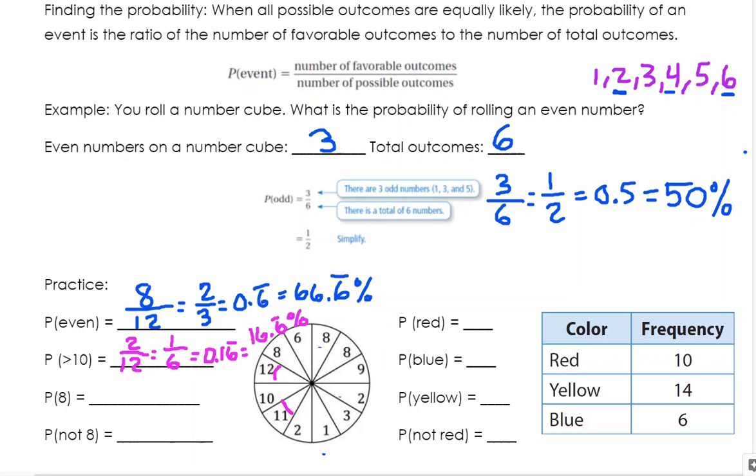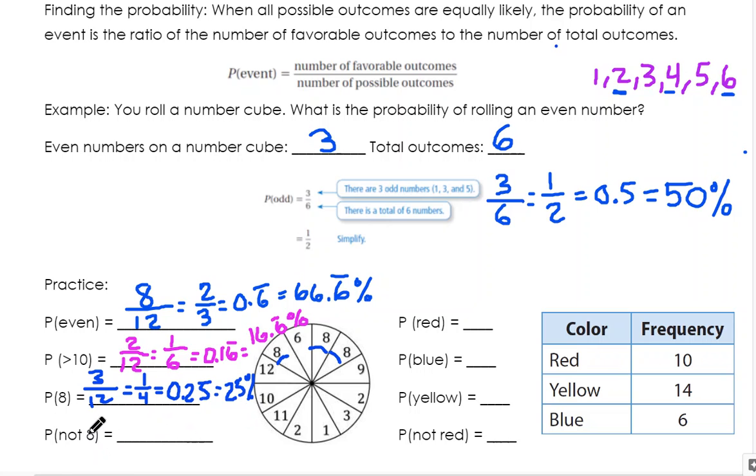Okay, so let's go on to the next one. It says we want to spin an 8. So we have our spinner here. Let's see how many 8s I have. I have 1, 2, 3 8s. So it's going to be 3 out of 12. Well, 3 out of 12, I can simplify to make it 1/4. Now 1/4 is a decimal I know. That's 0.25, and that's the same thing as 25%. So to spin an 8, I'm going to have a 25% chance. I would still say that's unlikely, right? That's less than 50%, so it's unlikely to happen.